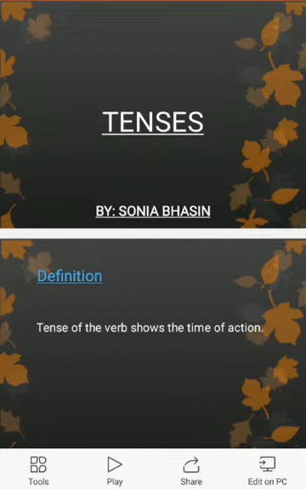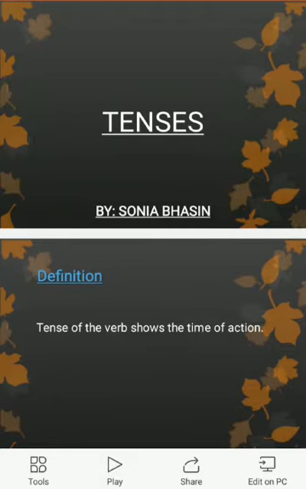Today I am going to teach you the most important chapter in English grammar, that is tense. Before starting, I want to tell you that there are three phases of time: present, past and future. Today, yesterday and tomorrow. And I am giving you three sentences.